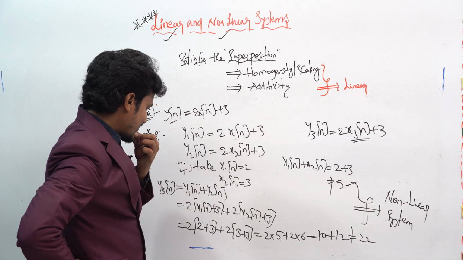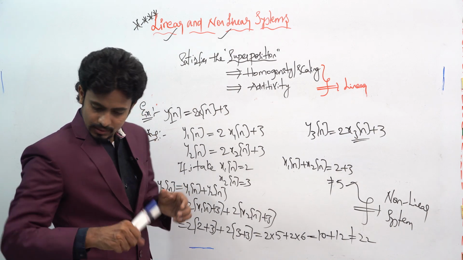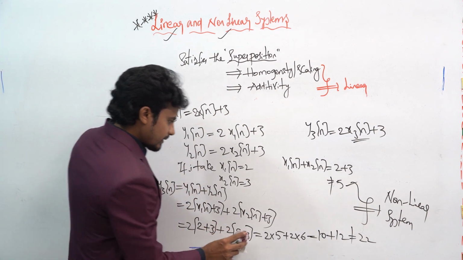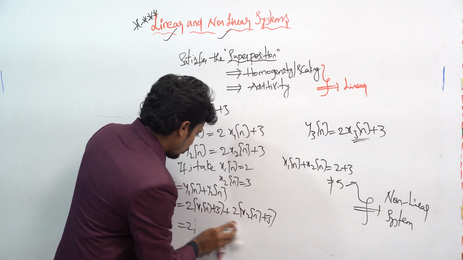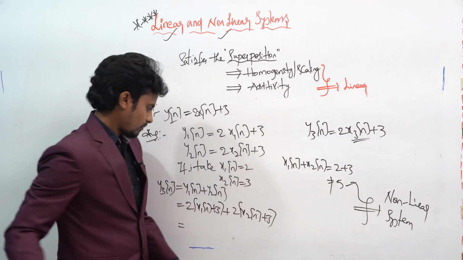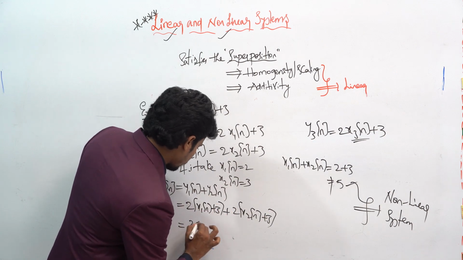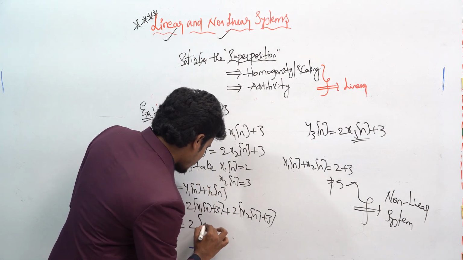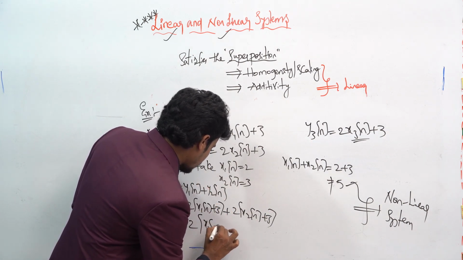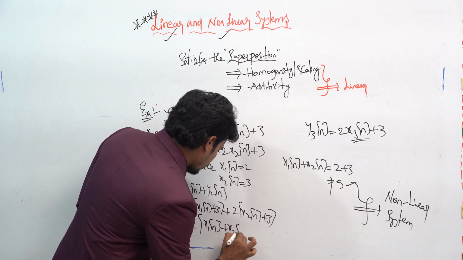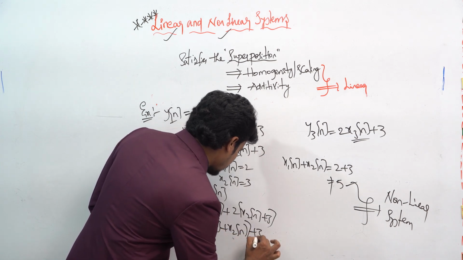Here also we made one mistake. If you want to take 2 common, what will happen? If you take the 2 common, what will become? This will become x1 of n plus x2 of n plus 3, right?